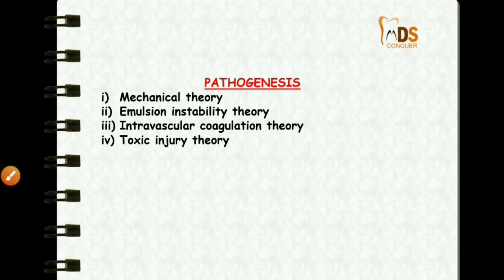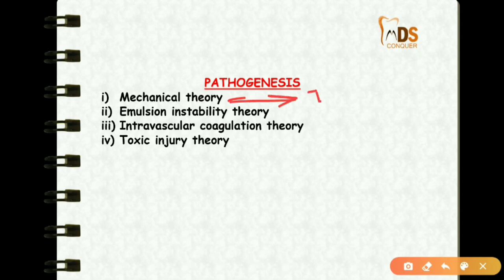If you take the pathogenesis of fat embolism, there are 4 theories. The first is the mechanical theory. As the name indicates, mechanical means mobilization. The mobilization of fluid fat may occur because of trauma to the bone or soft tissues.